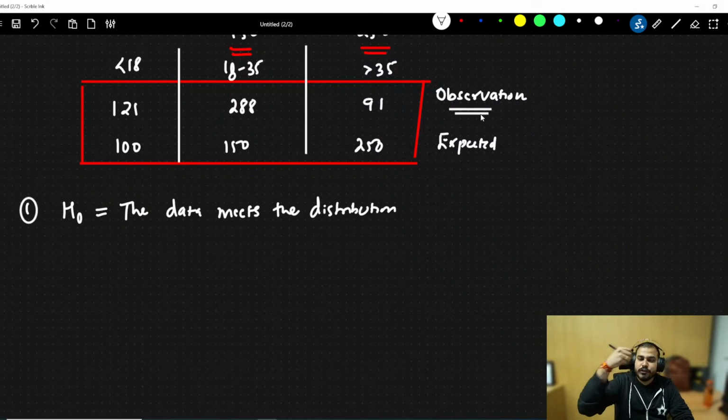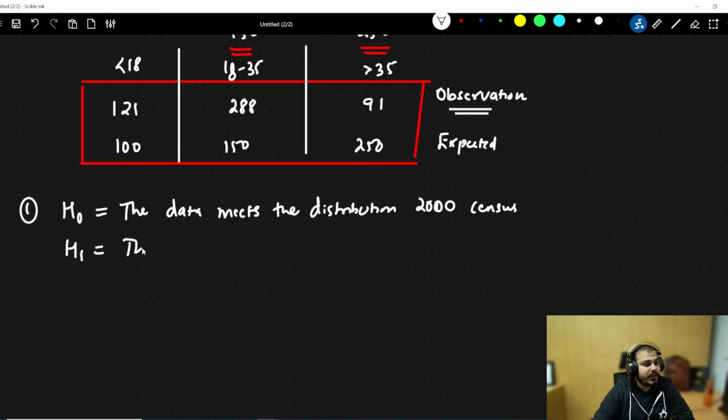It meets the distribution of 2000 census. My alternate hypothesis will say that the data does not meet the distribution of 2000 census. So I hope everybody is able to understand the null hypothesis and the alternate hypothesis. Very much clear, very much simple till now, nothing so fancy.